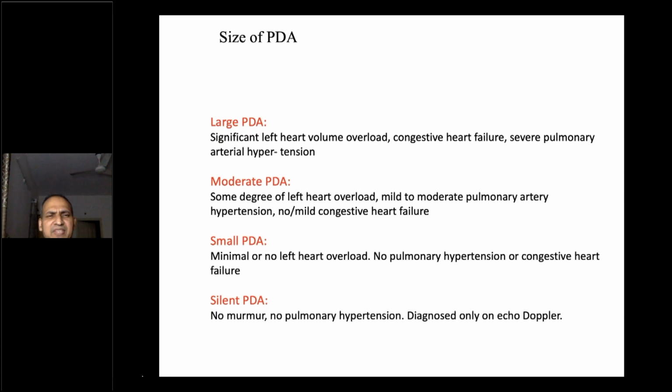Moderate PDAs have got some degree of left heart volume overload, mild to moderate pulmonary arterial hypertension, and usually no or mild congestive heart failure. Small PDAs will have minimal or no left heart overload, no pulmonary hypertension or congestive heart failure. Silent PDAs are having no murmurs, no pulmonary hypertension. They are only diagnosed when we do a routine echo in these patients.